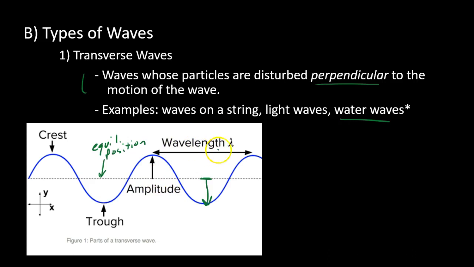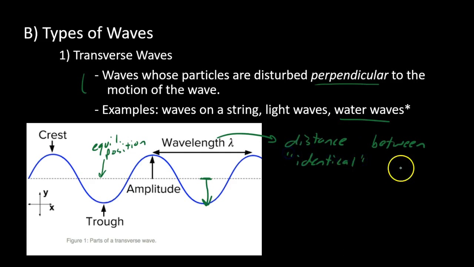Last thing, wavelength. This is a term you may have seen before in other classes, but we have not talked about in physics class. Wavelength is the distance between two successive points. Distance between two, and when I say successive, I mean identical. The same kind of spot on this repeating motion. Distance between identical points. What they've drawn here is the classic way. We have a crest, we have a crest. The distance from one crest to the next, that's the wavelength.